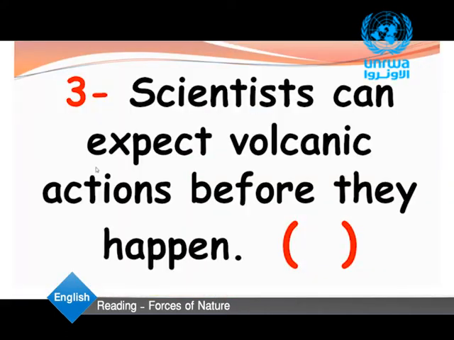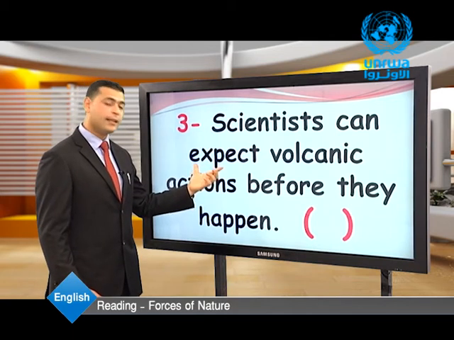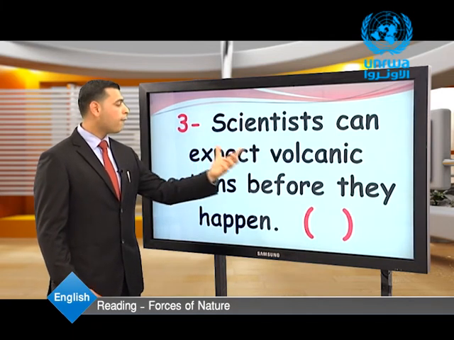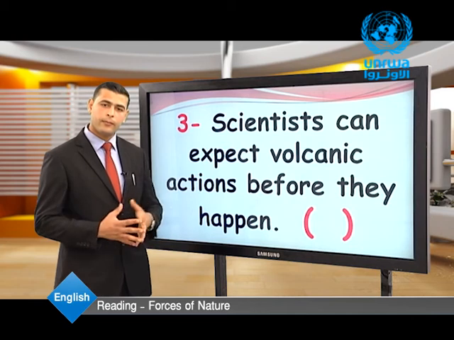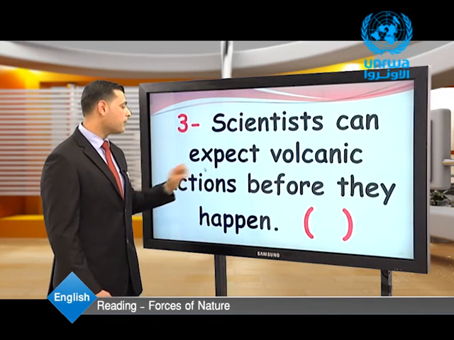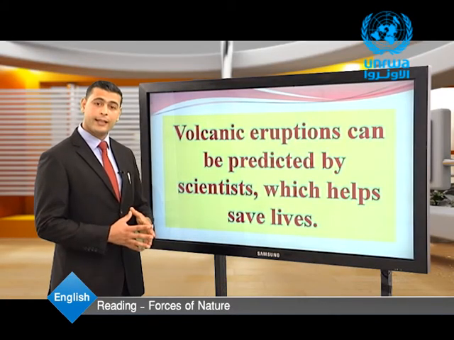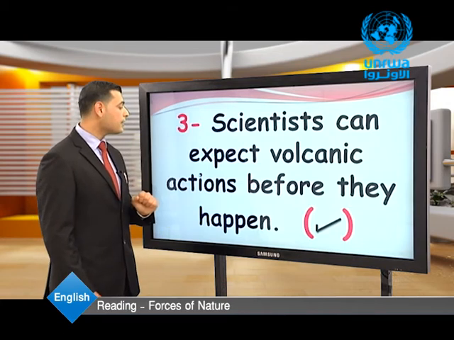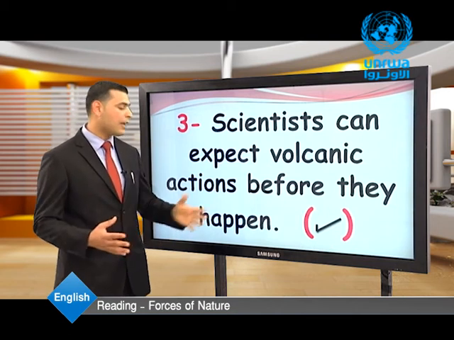Sentence 3. Scientists can expect volcanic actions before they happen. Again, scientists can expect, can predict, can foresee volcanic eruptions before they happen. What do you think? Then let's get back to the text. In the text we have, volcanic eruptions can be predicted by scientists, which helps save lives. So this sentence is 100% correct.